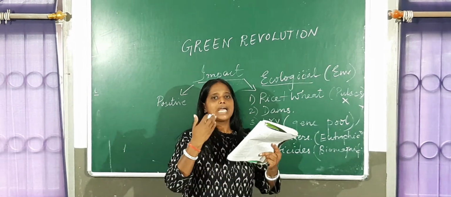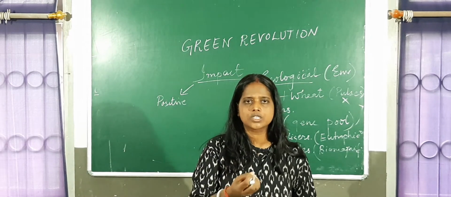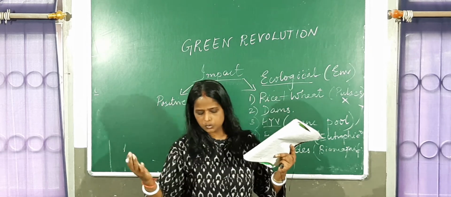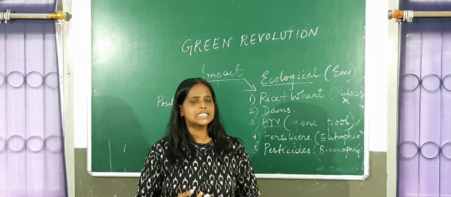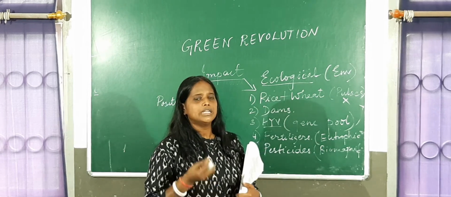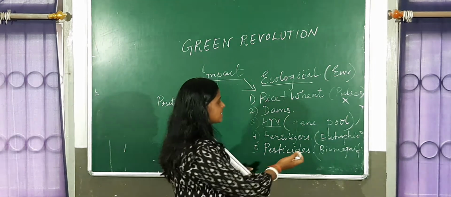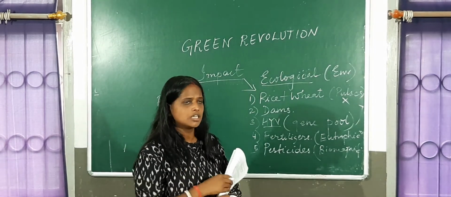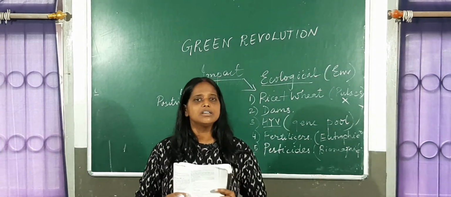It got accumulated in the fruits of the plant, and those fruits were eaten by primary, secondary and tertiary consumers, and then ultimately everything landed up in our body. Human beings started suffering from numerous problems like cancers and tumors. When pesticides travel in the food chain, that is called biomagnification. So these are the ecological impacts of the Green Revolution.